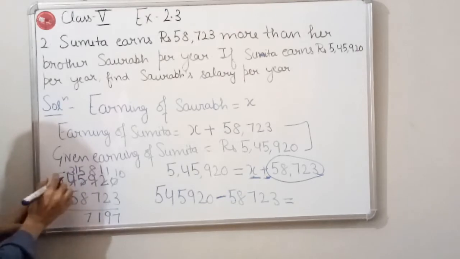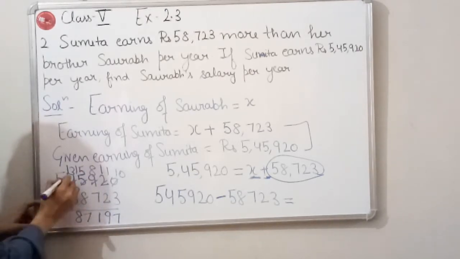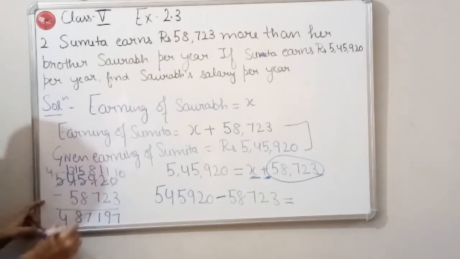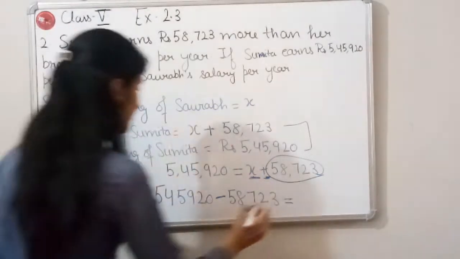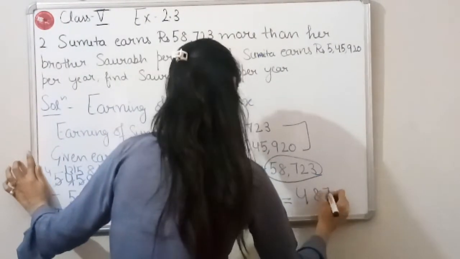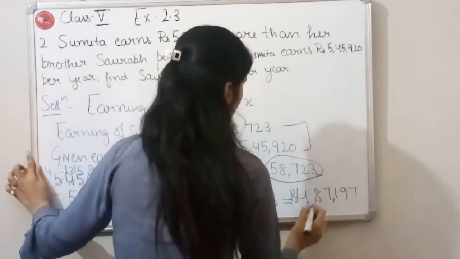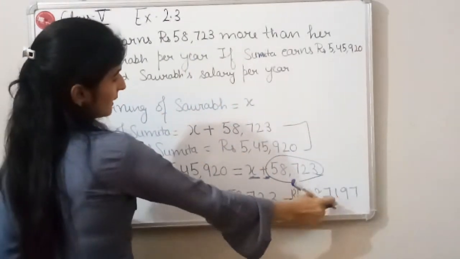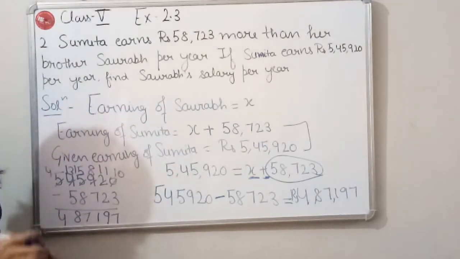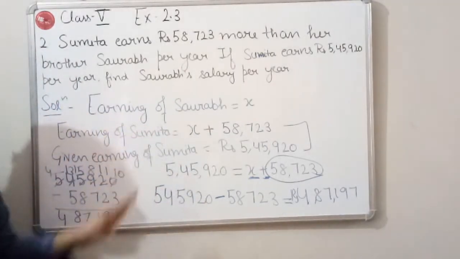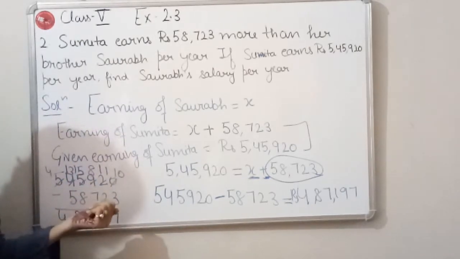We will again take borrow from this 5. 13 minus 5 is 8 and this will become 4. Okay, so the answer will be rupees 4,87,197.